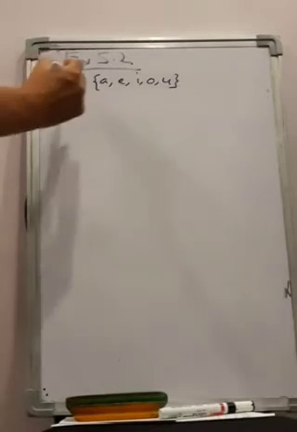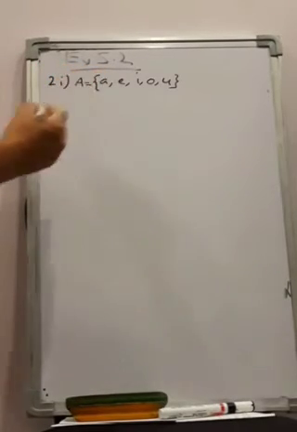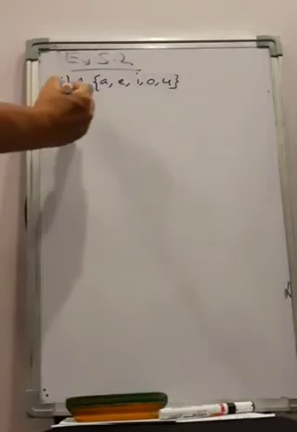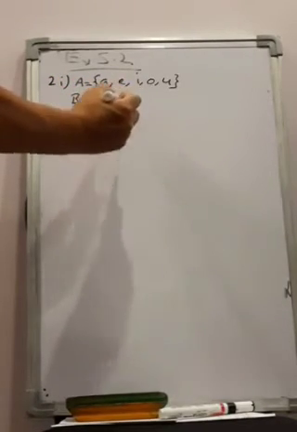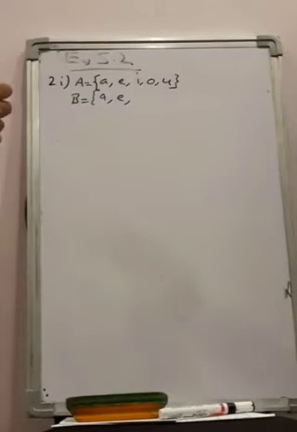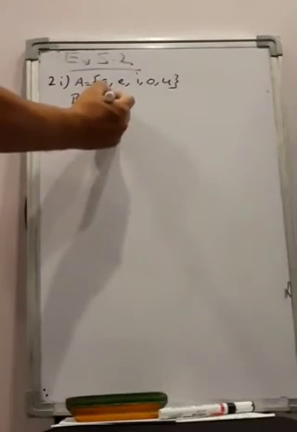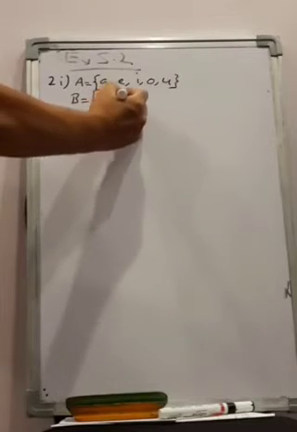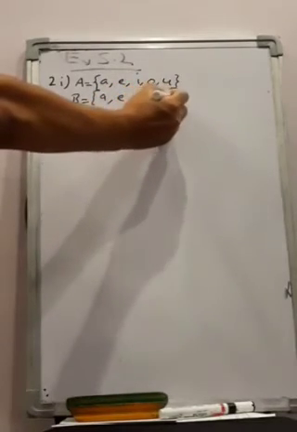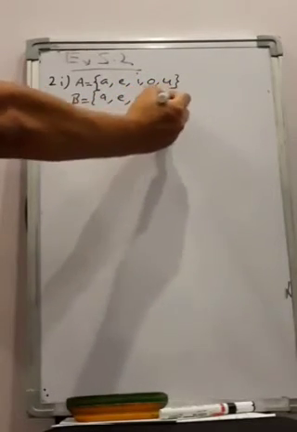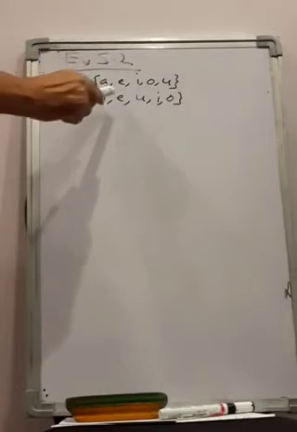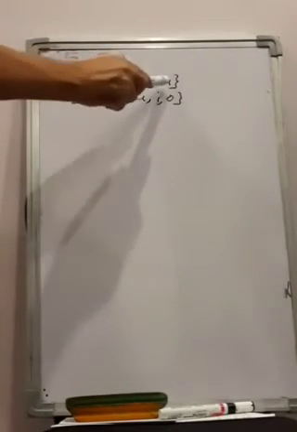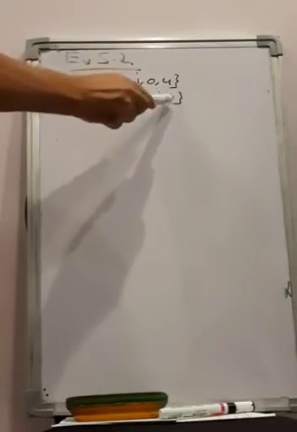And another set, so you can name them by yourself. If the name is not given, you can name them by capital letter. Another set is given A, E, in fact it is given E first, A, E, U, I, O. So as I told, the order does not matter, you just have to match the elements. A is in both, E is in both, U is in both, I is in both, O is also in both.